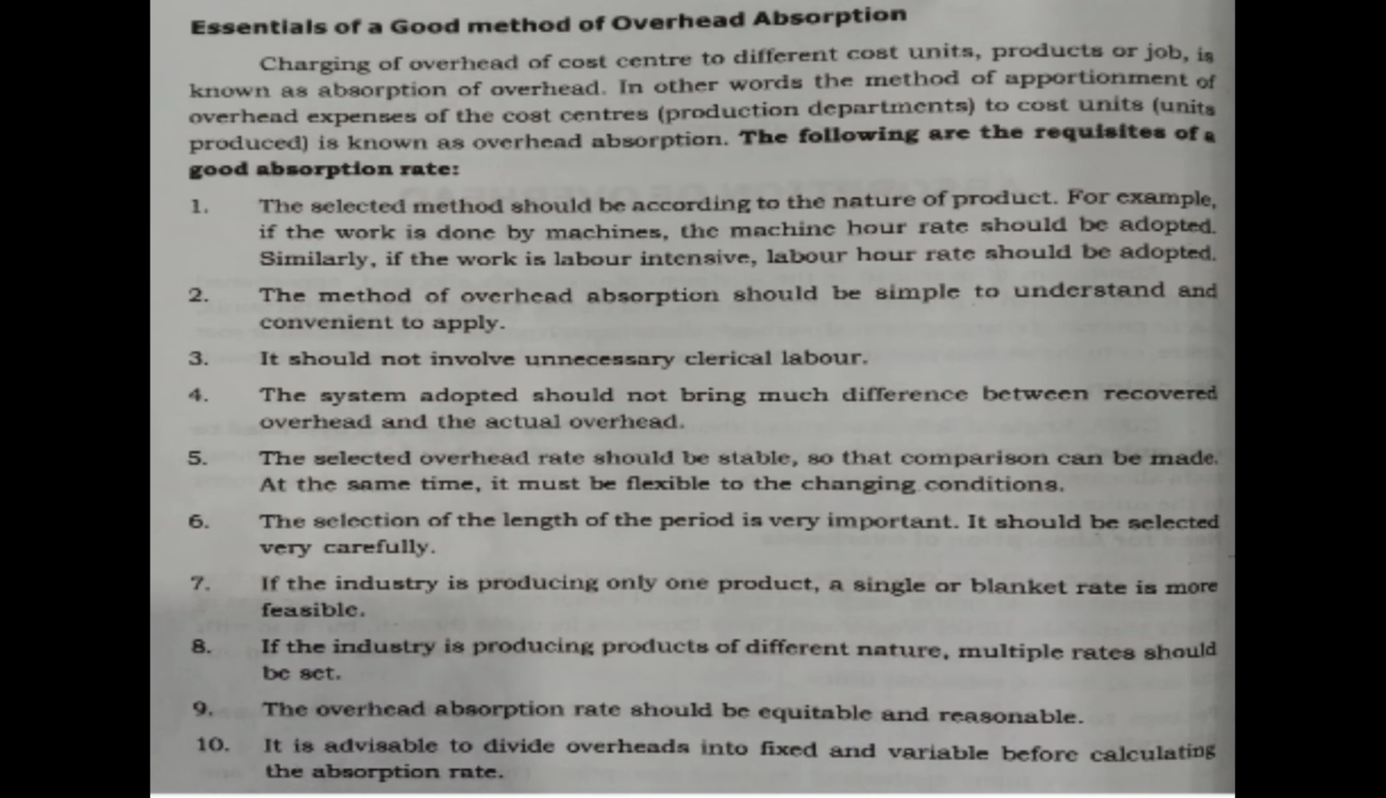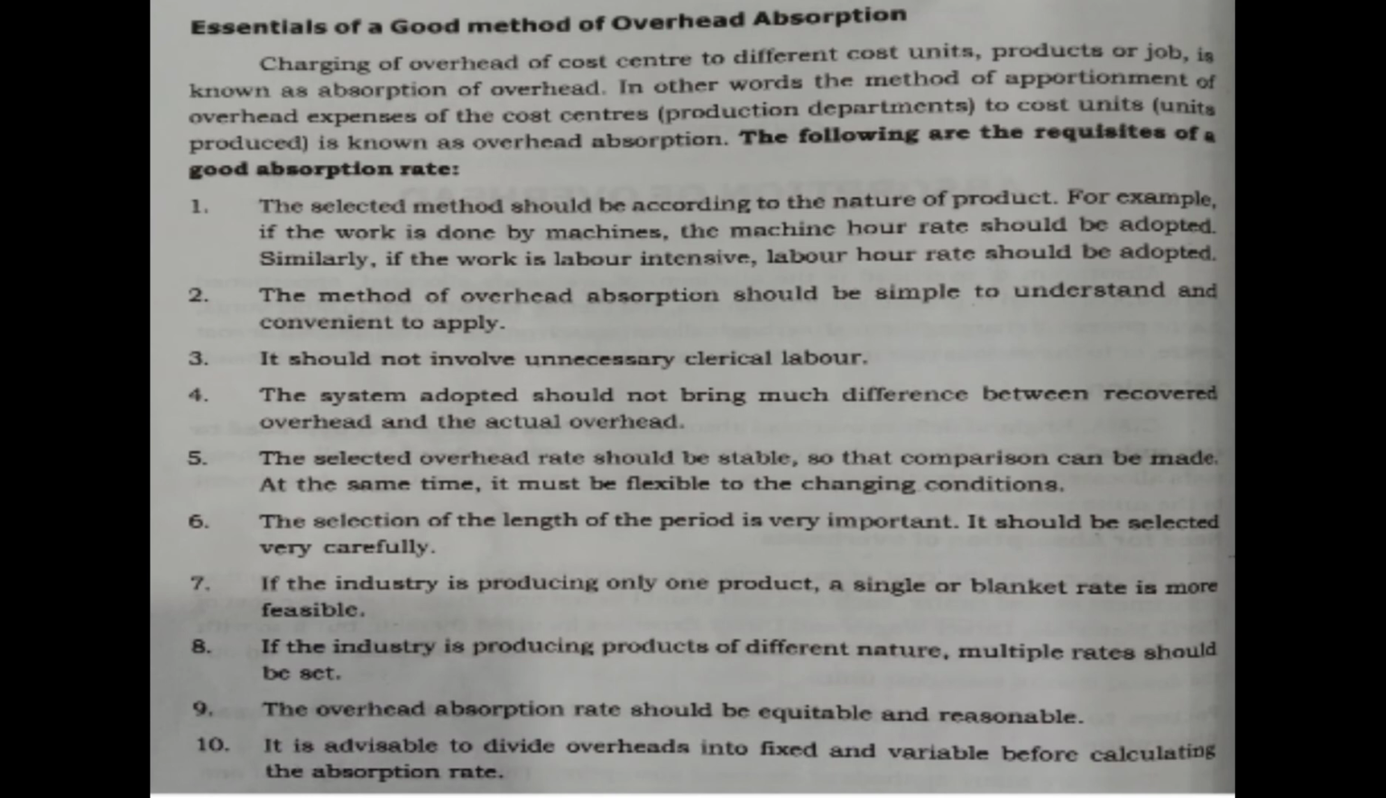The next one, it should not involve unnecessary clerical labor to the employees. Fourth one, the system adopted should not bring much difference between recovered overhead and actual overhead. Actual overhead is the original overhead amount for the period. Then recovered overhead is the predetermined overhead rate or estimated overhead rate for the period. There should not be much difference between estimated and actual overhead rates. Then fifth one, the selected overhead rate should be stable. It is for comparison purpose, but it must be flexible to the changing conditions also.